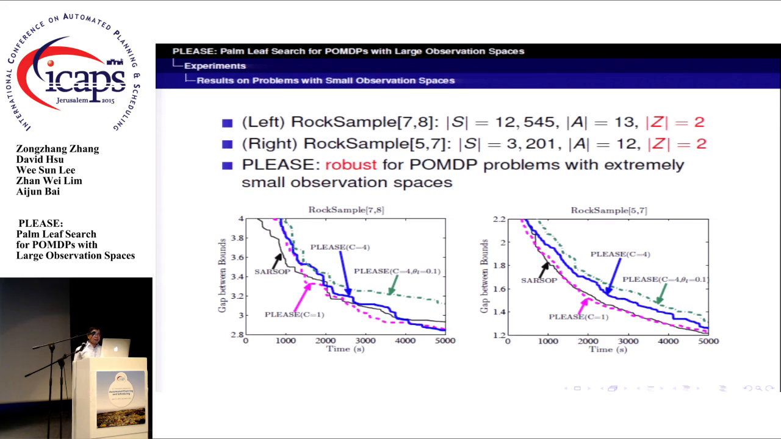As C increases, PLACE's performance becomes slightly worse. However, performance degradation is limited as C increases. It suggests that PLACE is robust for problems with extremely small observation spaces.